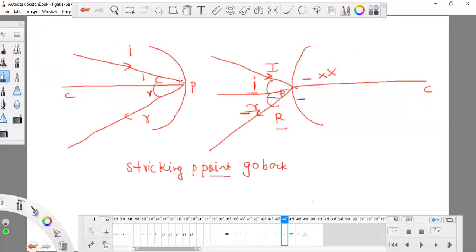And in this case, if it strikes the P point, as it is coming, it will go back. So for this, the striking point is P. In this case, both of the mirrors show the same thing. You have seen that no light is going to this side. When the light ray comes in such a way that it strikes the P point, for this or for this, it will go back in such a way that nothing goes to the back side. So for this rule, both of the mirrors show the same thing. If you have any doubt, you can ask me.